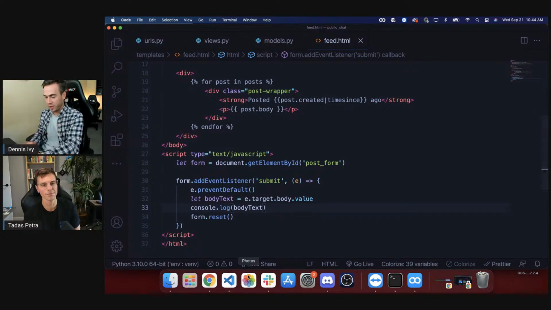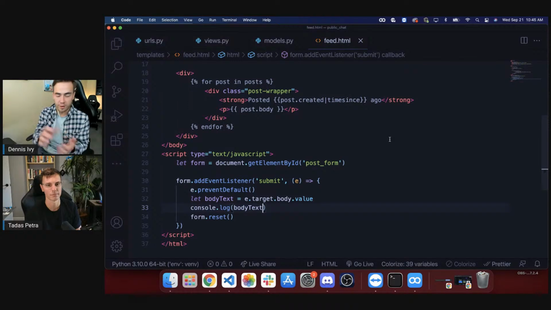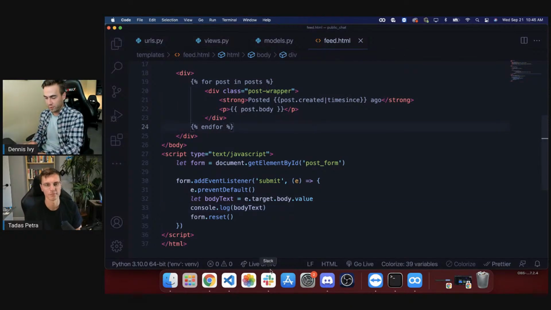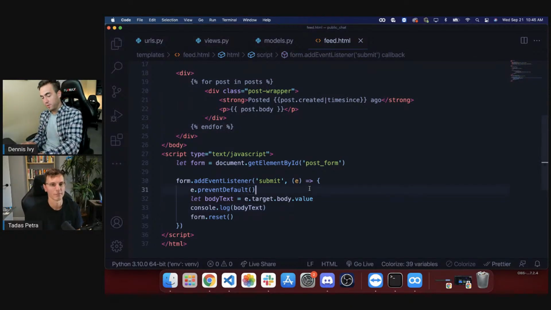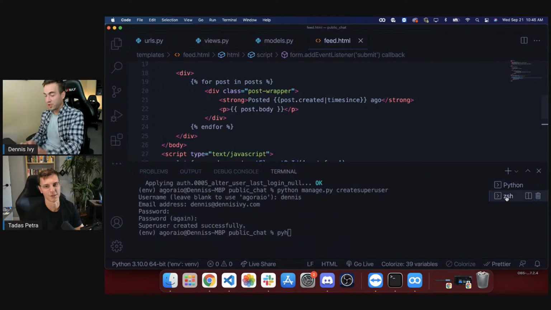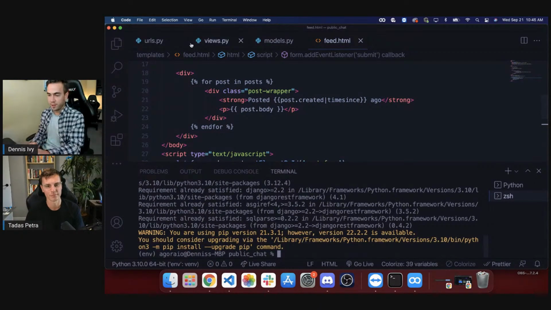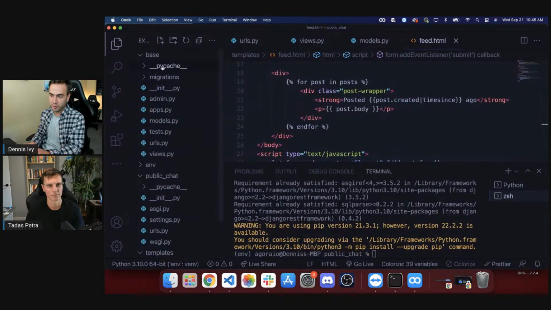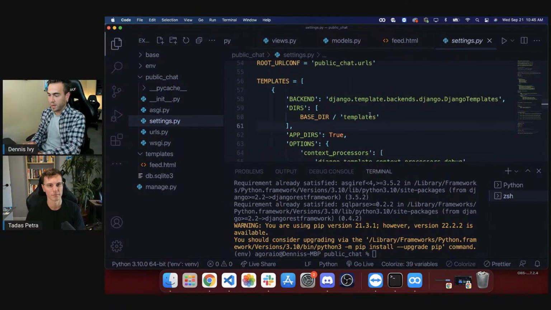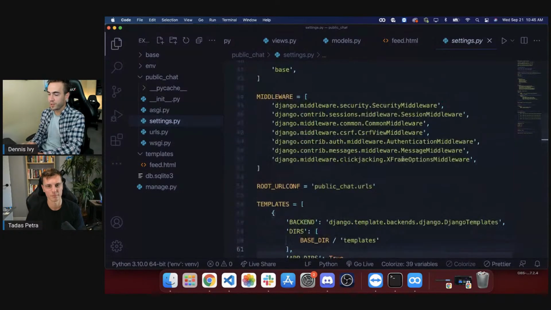For this, I'm actually going to use the Django REST framework just because I like the way it works with data. I feel like it's a lot cleaner. So we're just going to have to install that. Just open up my terminal. Well, I actually already installed Django REST framework. So if I do this, pip install Django REST framework. I did this in the beginning, but just in case, that's how you do it. We have that. And then to actually connect it, we need to go to our apps or root directory settings file and then add in rest_framework to installed apps.